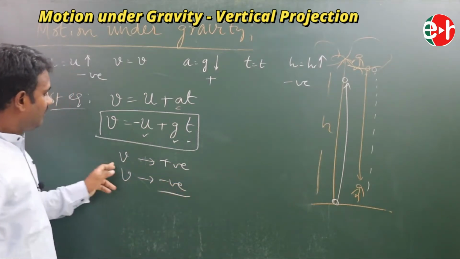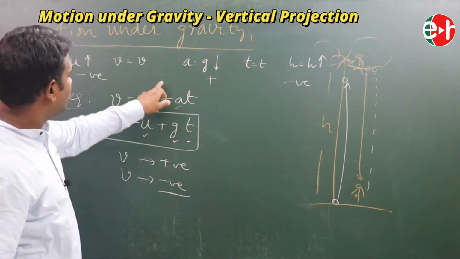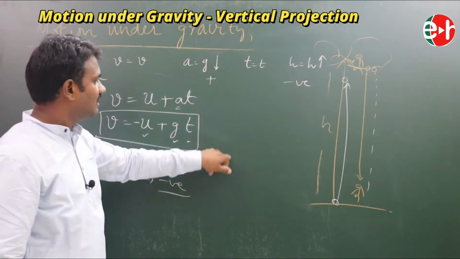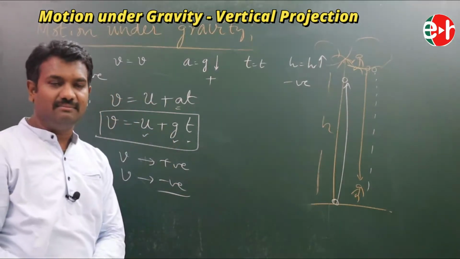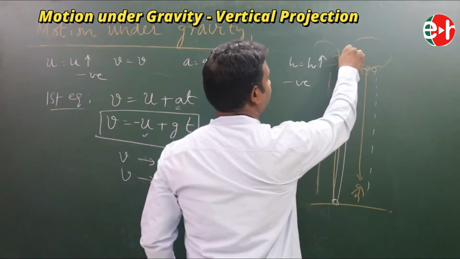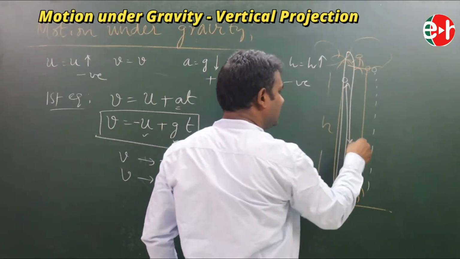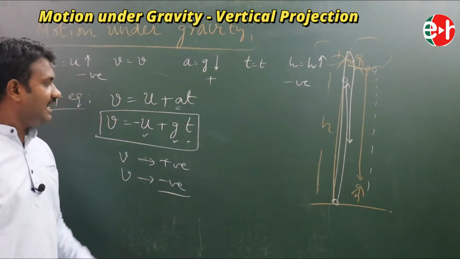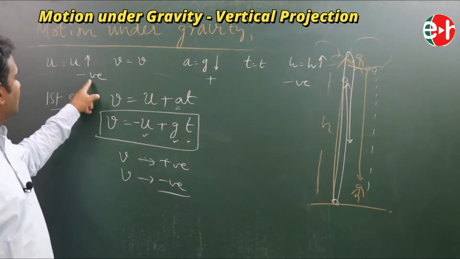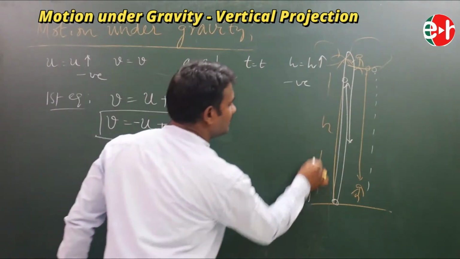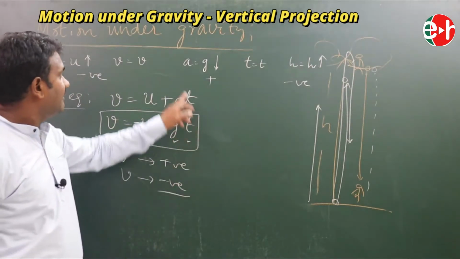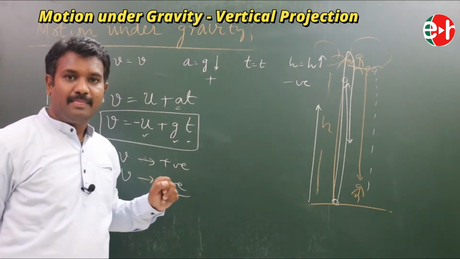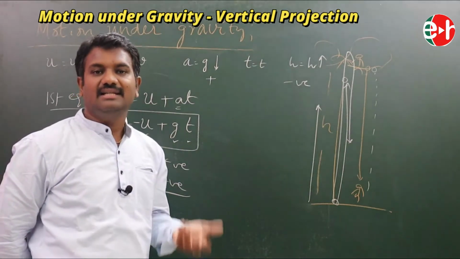I may get V as positive. What does positive mean? Downward. It means the object is moving in the downward direction, meaning the object went upwards and it is returning. V is negative means what? Upward direction. It means the object is still moving in the upward direction. That's why I didn't give any sign to this V. My equation gives its sign.